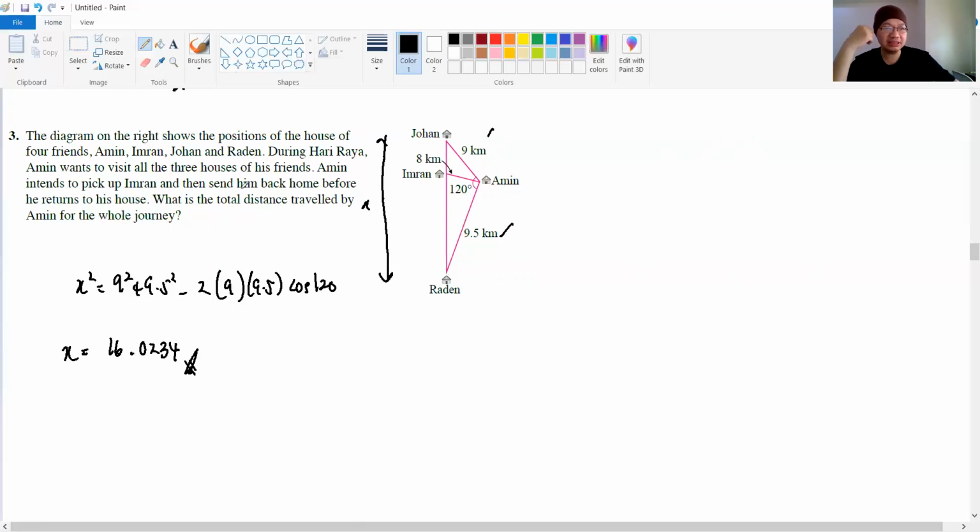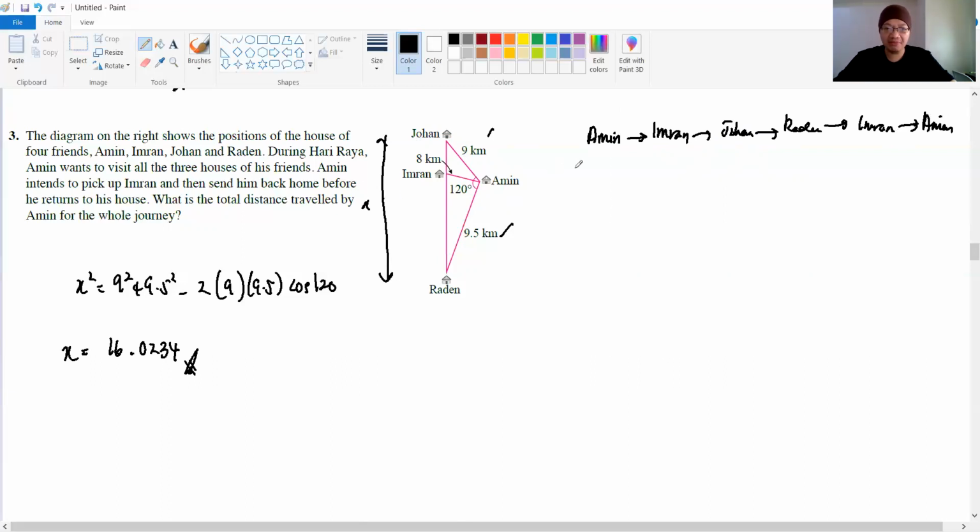So what is the total journey traveled by Amin for the whole journey? Okay. So firstly, Amin goes to Imran's house, and then from Imran's house, he goes to Johan's house, followed by Radin's house, and then goes back to Imran's house to send him back, and then goes back to his house. All right, that is the story. Okay, you need to find this whole journey.